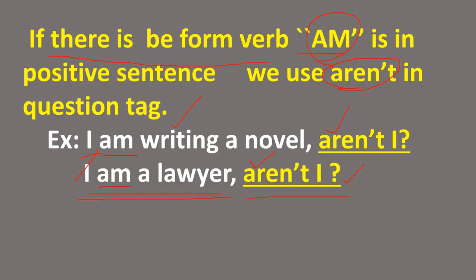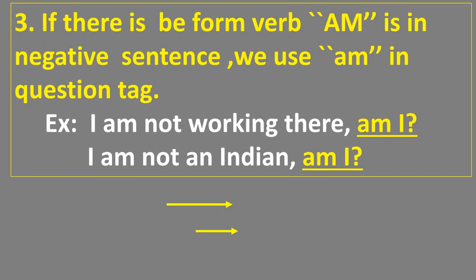See the next one. Here, if there is the be form verb am in the negative statement, we use am in the question tag. Previously, I have told you that if there is am in the positive statement, am is not repeated, we should write are in the question tag. But here, am is in the negative statement. If that be form verb am is in the negative statement, the same word am is repeated in the question tag.